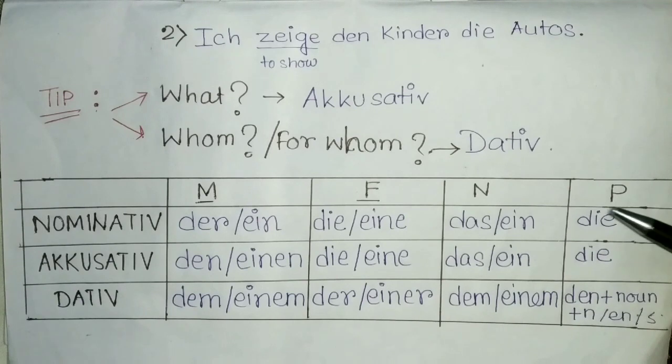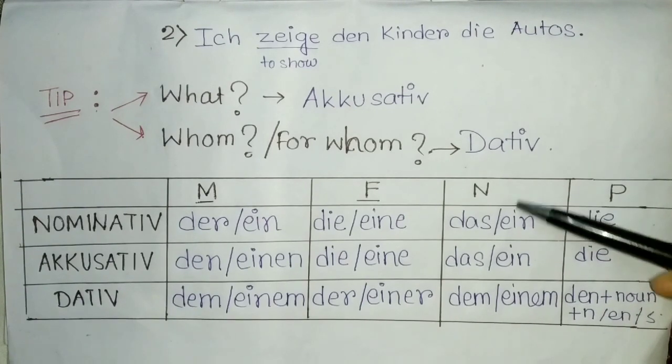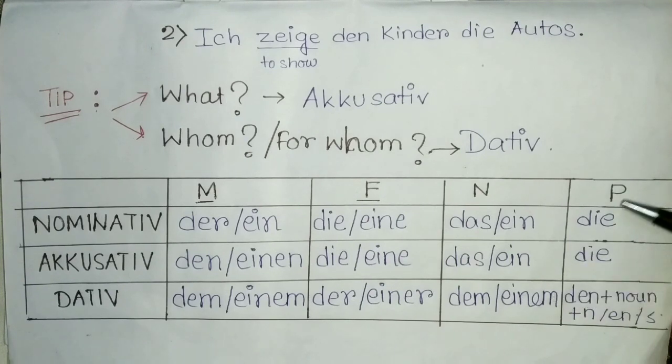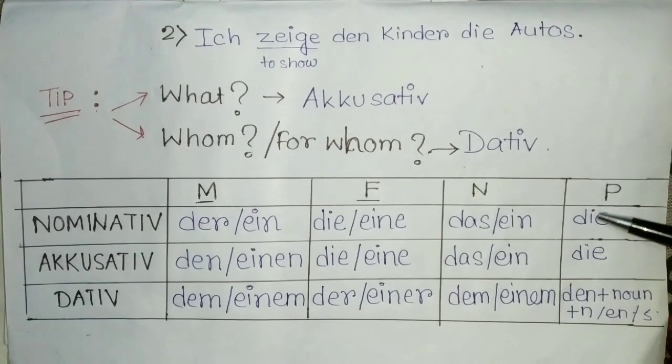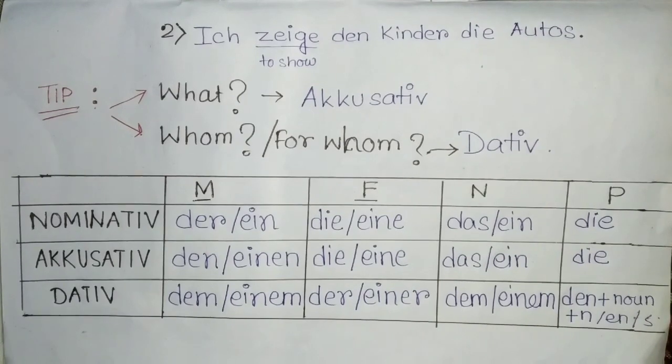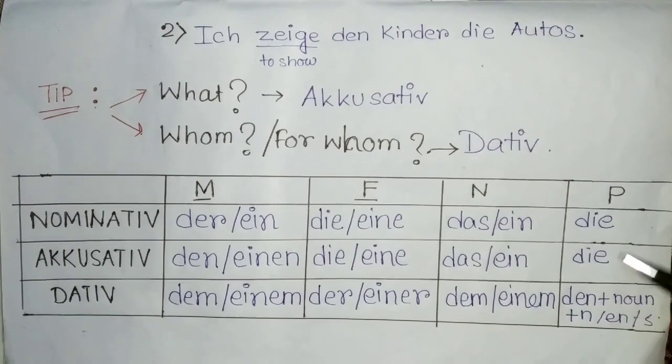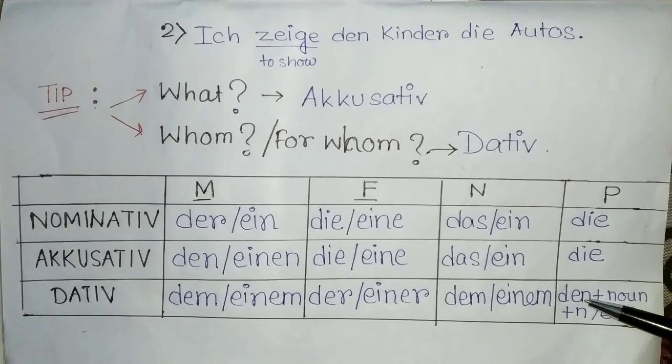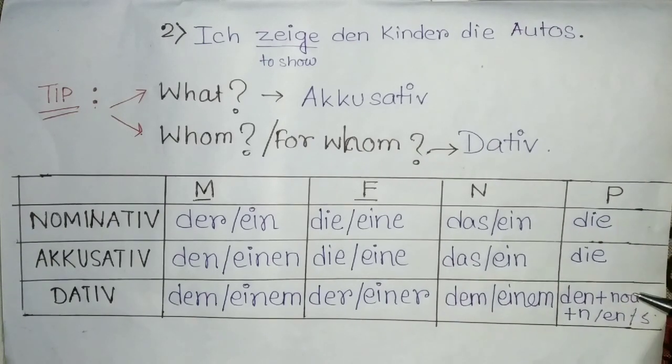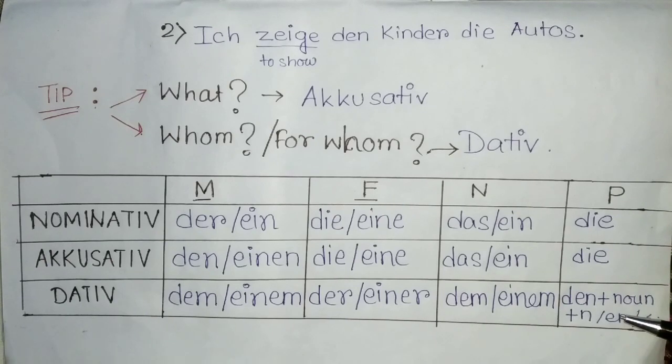That's completely up to you. Then here it's neutrum. Das changes to dem. Ein changes to einem. And die, see this one, this is quite interesting. In case of plural, die changes, in dative case, die changes to den plus noun plus n or en or s, in most of the cases rather.